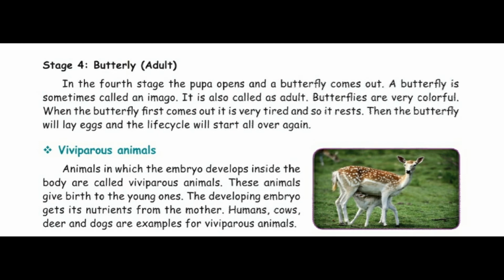Now we'll see about viviparous animals. Animals in which the embryo develops inside the body are called viviparous animals. These animals give birth to the young ones. The developing embryo gets its nutrition from the mother. Humans, cows, deer, and dogs are examples for viviparous animals.